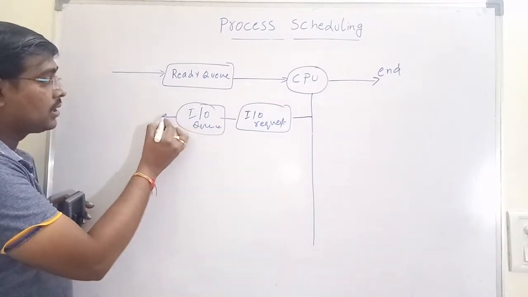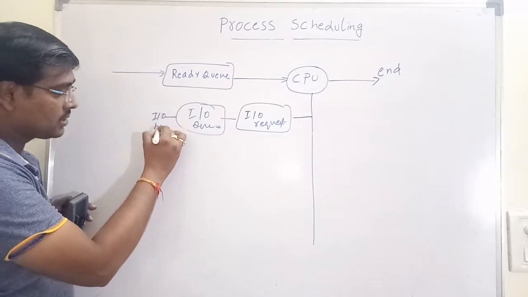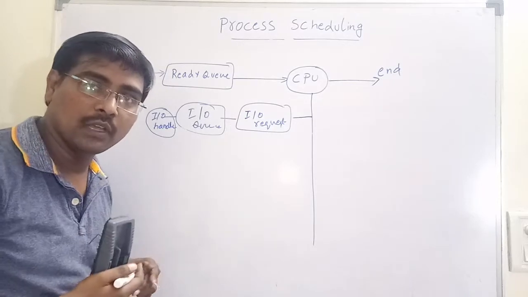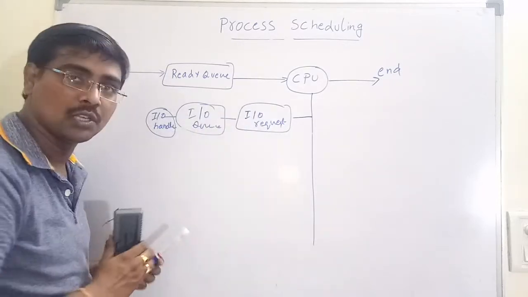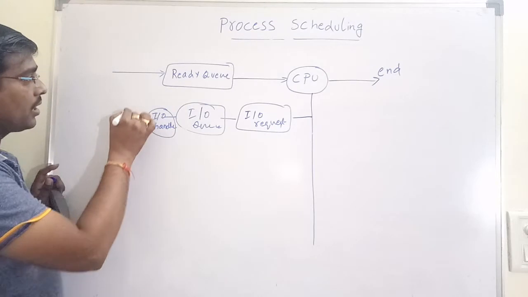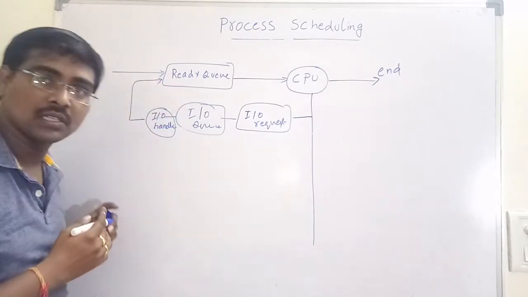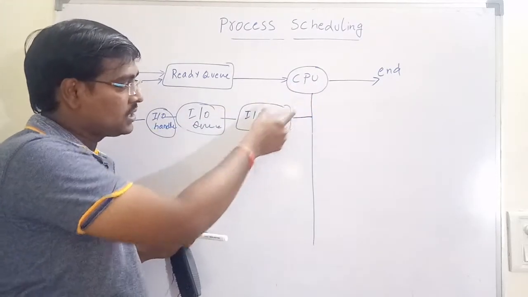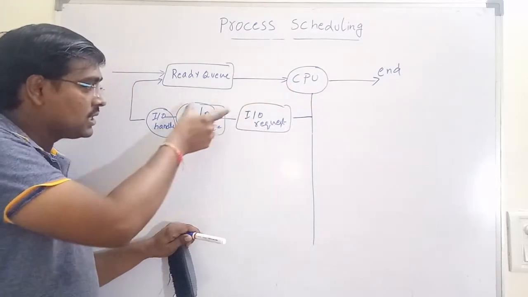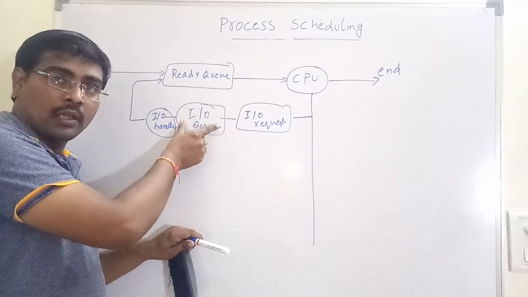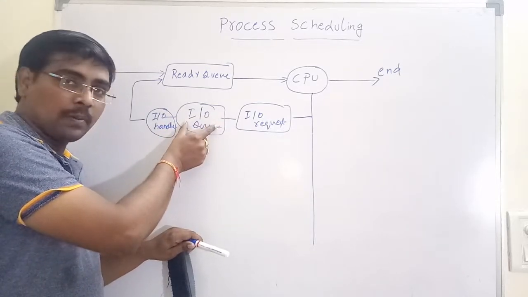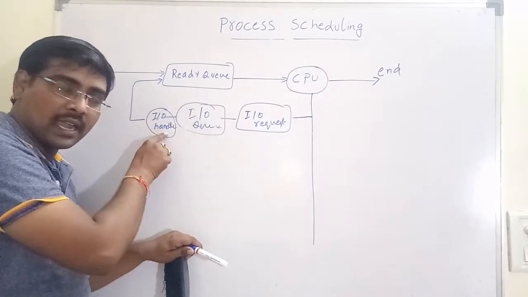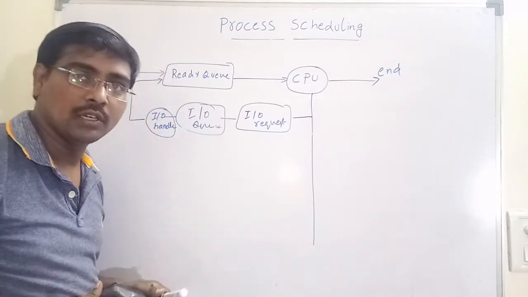Okay. After that, if the process's IO requirement is handled, that is, the IO operation is executed, then the process enters the ready queue again. During execution, if a process requests an IO, that process enters the IO queue. Now the IO queue contains a set of processes that are requesting an IO. If the IO request is handled, that process is placed into the ready queue again.